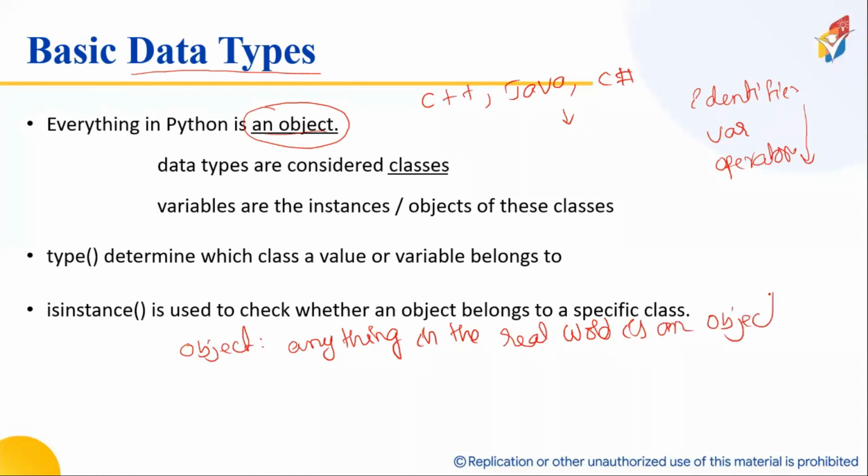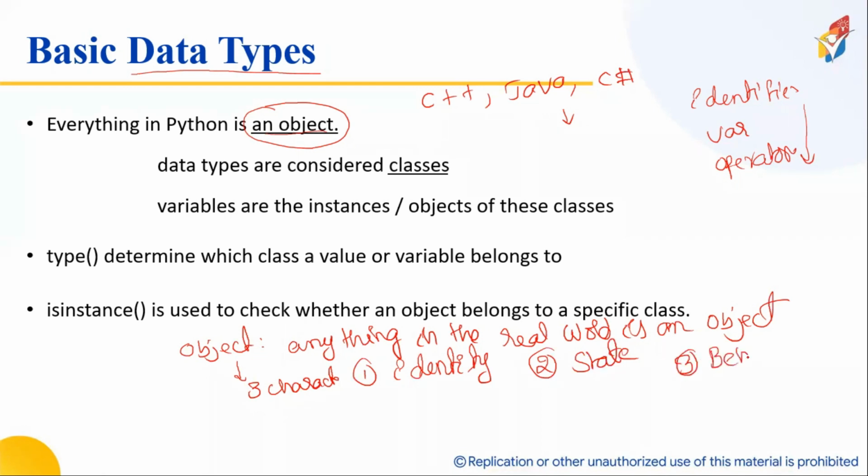Now every object has 3 characteristics. The first one is identity, the second one is state, and the third one is behavior. For example, if you take a student, the name of the student is called identity.